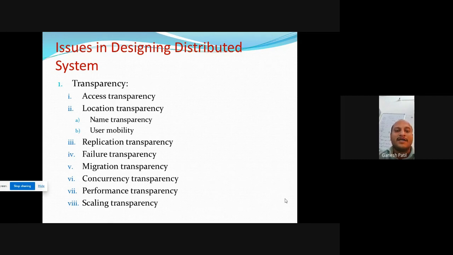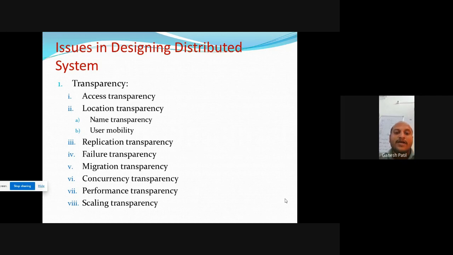But the first client machine wants to access data that is available on the second client machine. This transparency will happen because the first computer machine and the second computer machine are both working on the same model, so they can easily access the database. Here we require access transparency.